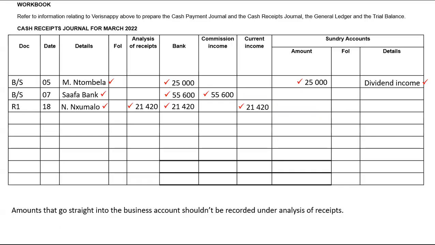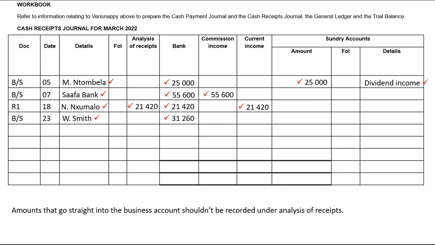It will be 31,216. We will have BS in this case, and under date we'll have 23. Details, it'll be W. Smith. It doesn't go under analysis of receipts. It goes straight into the bank account, which is 31,260.